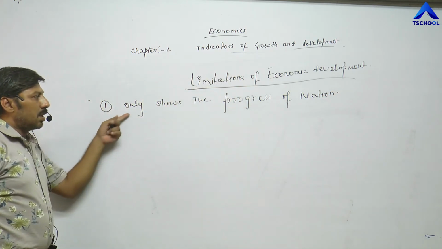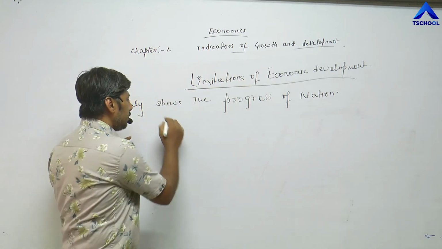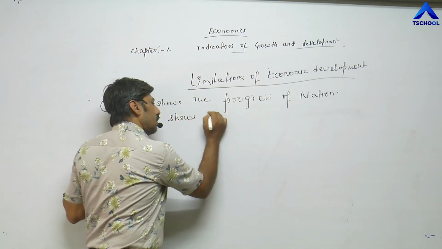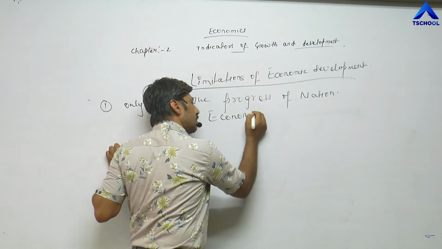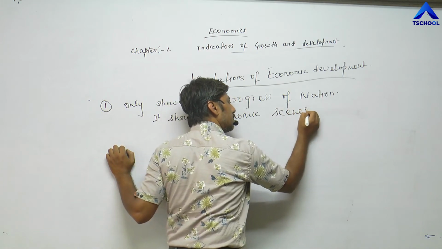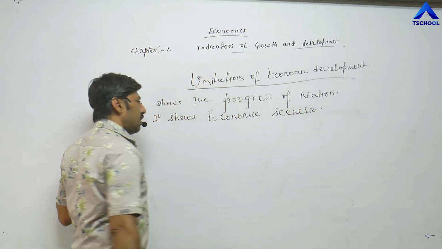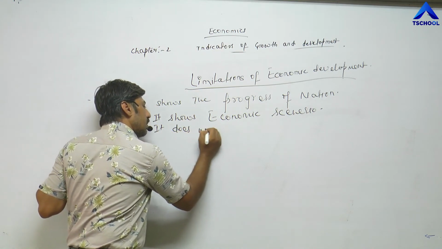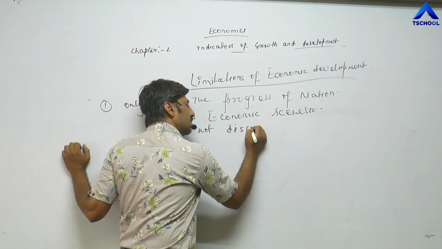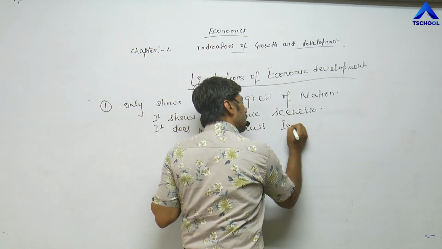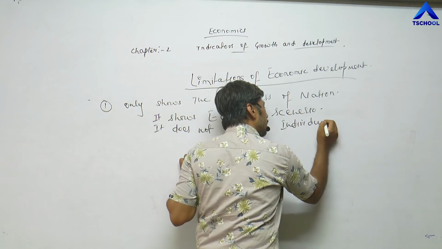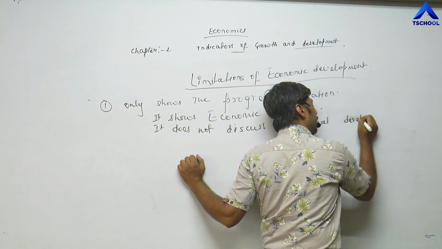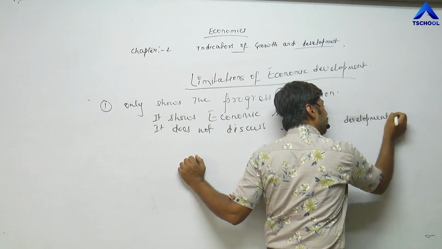It shows the progress of the nation, or it shows the economic scenario. It does not discuss individual development or human development.